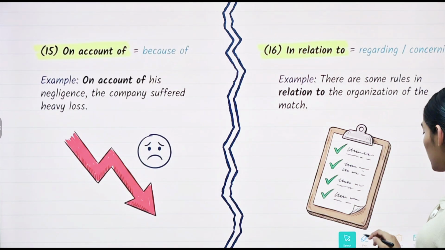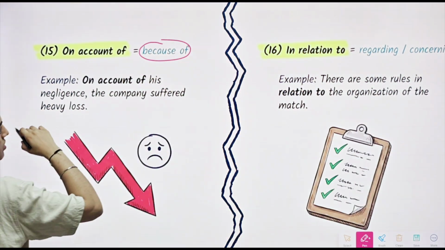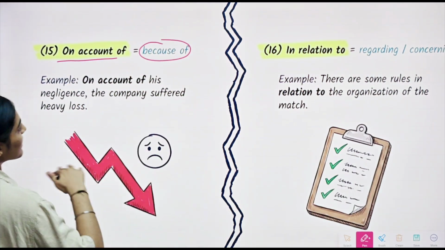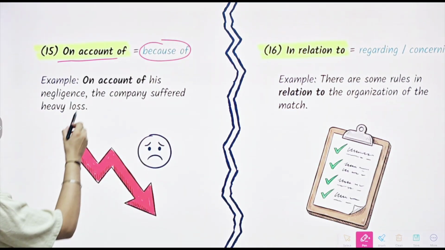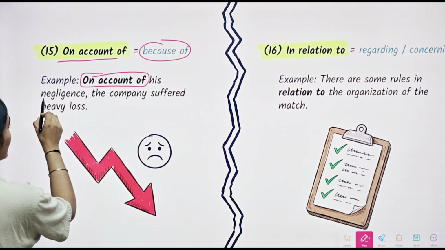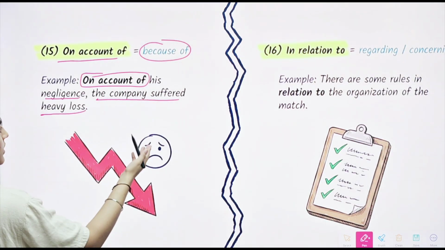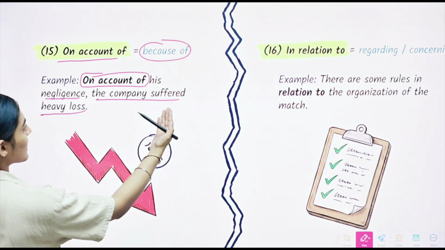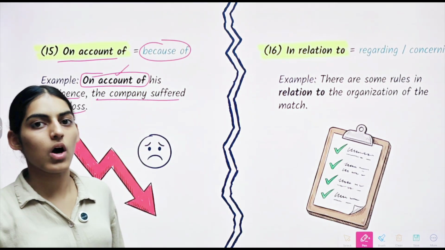Alright, now we have the next one. "On account of." On account of means because of. Quite similar to what we have already seen. The meanings are the same but the phrases change. Alright, that is very important to be noted. On account of his negligence, the company suffered heavy loss. Because he was not there, because of his absence, the company suffered heavy loss. So for that we will use on account of.